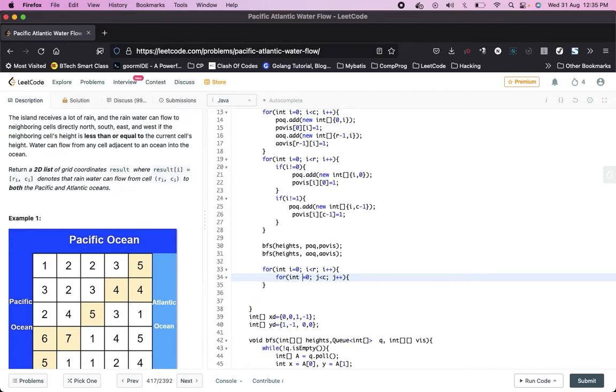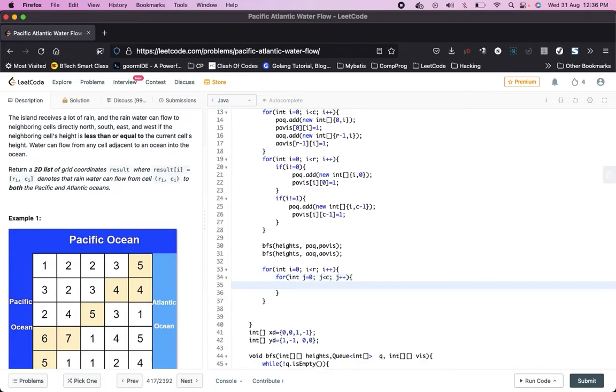Then we will check: if Pacific Ocean visited i comma j is equal to 1 and Atlantic Ocean visited i comma j is equal to 1, then what we need to do?